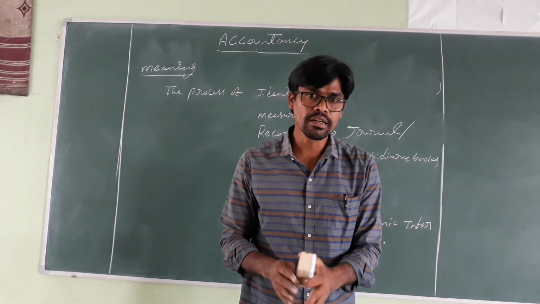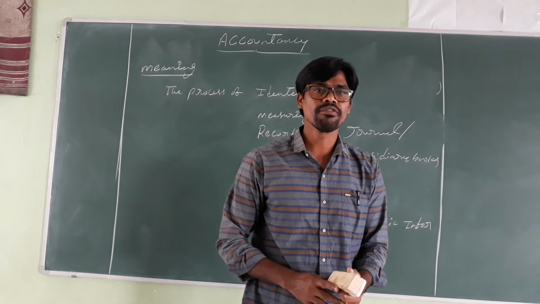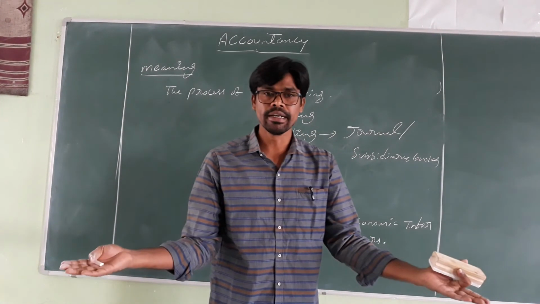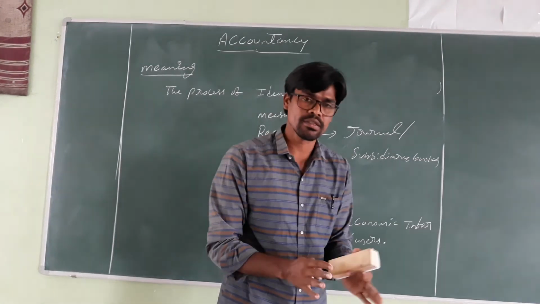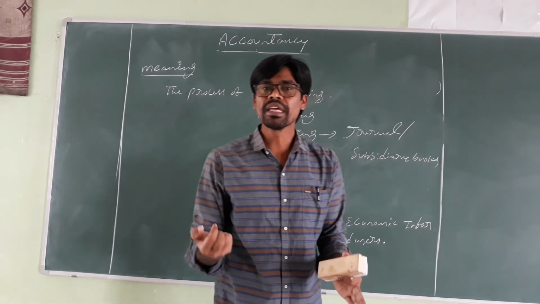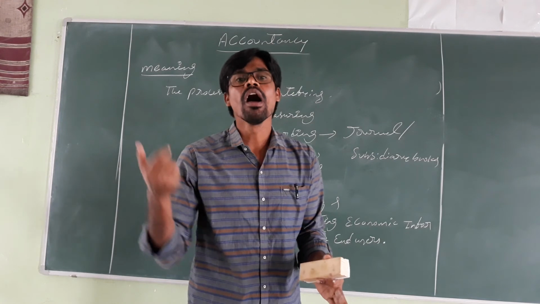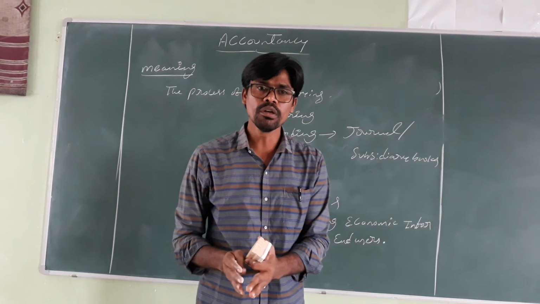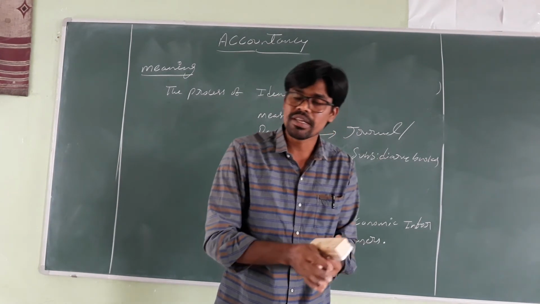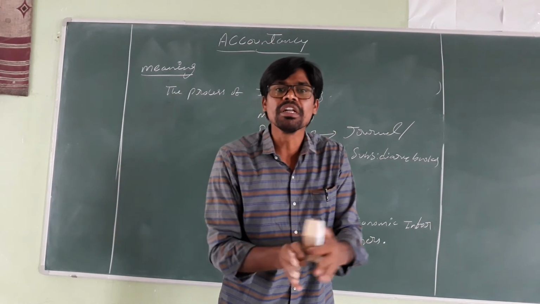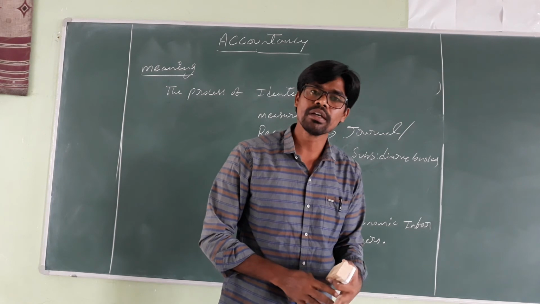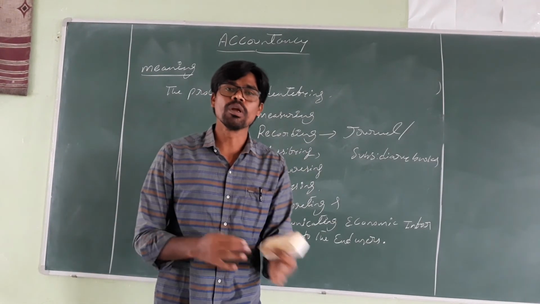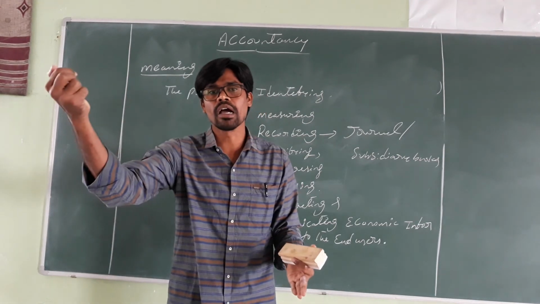Therefore, all the similar nature of transactions are to be divided and grouped at one place by opening an account, that is, a head of account. By opening one head of account, we group all the similar transactions under a separate account.